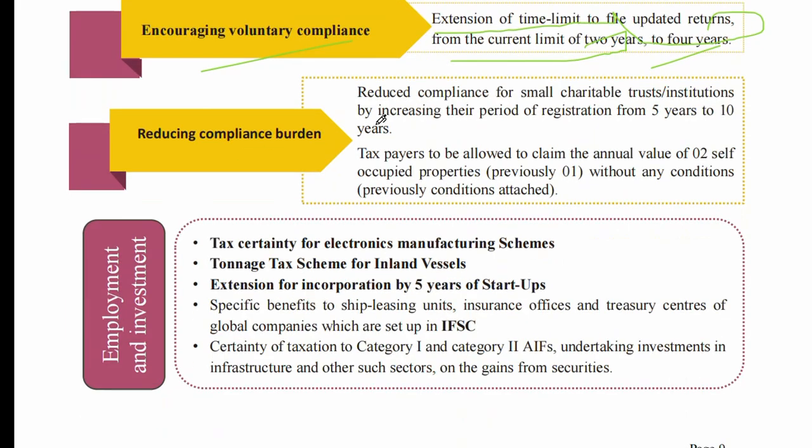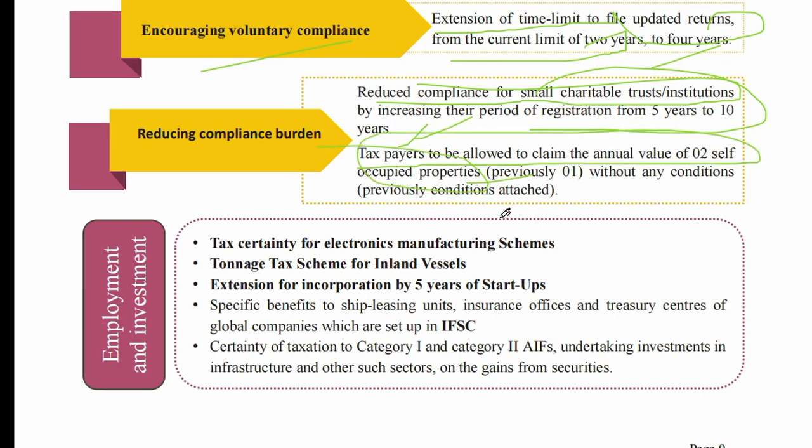Reducing compliance burden. Reduce compliance for small charitable trusts and institutions by increasing their period of registration from 5 years to 10 years. Taxpayers to be allowed to claim annual value of self-occupied properties without any condition, where previously conditions were attached.